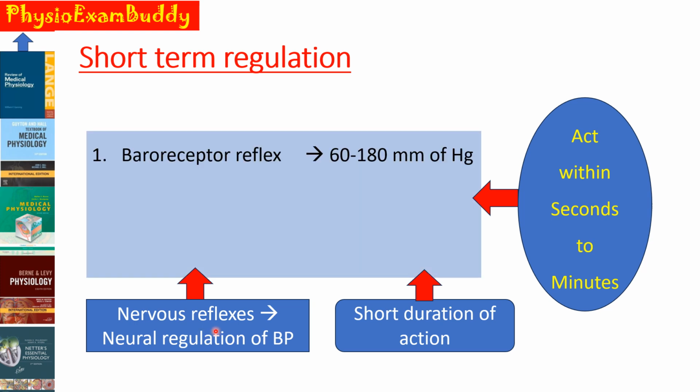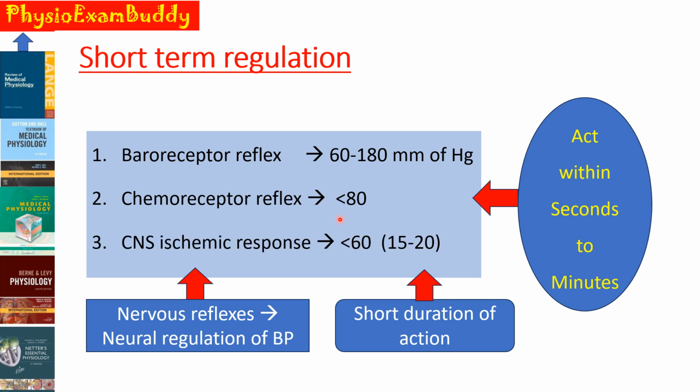These are the mechanisms coming under short term. First one, you have to explain the baroreceptor reflex, which operates when the mean arterial pressure varies between 60 to 180 millimeters of mercury. Second mechanism is the chemoreceptor reflex, which operates when the mean arterial blood pressure goes below 80 millimeters of mercury. And the CNS ischemic response operates when the mean arterial pressure goes below 60 millimeters of mercury.